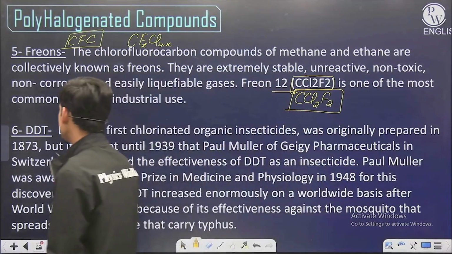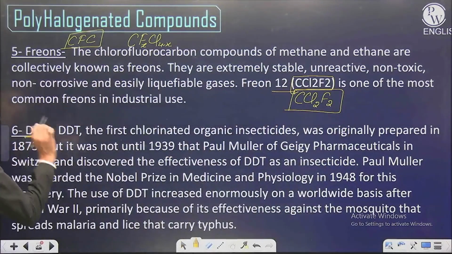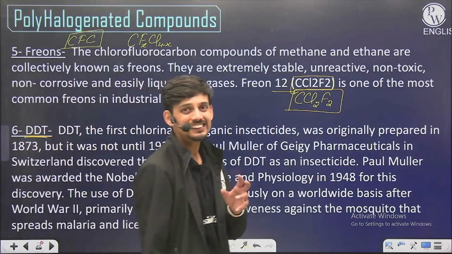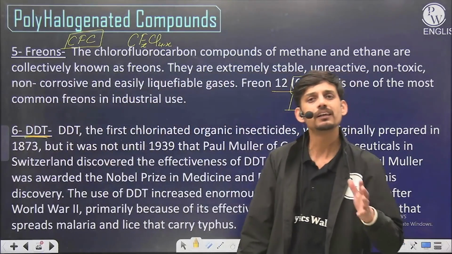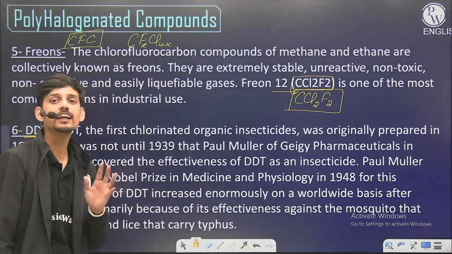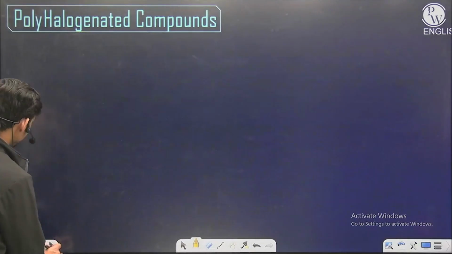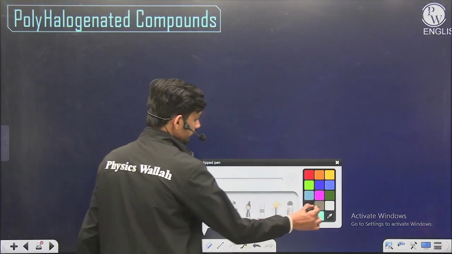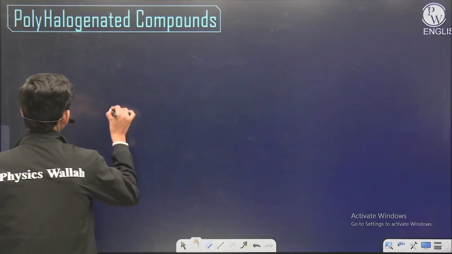And the last important compound is DDT. DDT is the first chlorinated insecticide. It was used earlier, but later its use was also discontinued due to its harmful effect on the environment. We have to learn the structure of DDT. So DDT has this